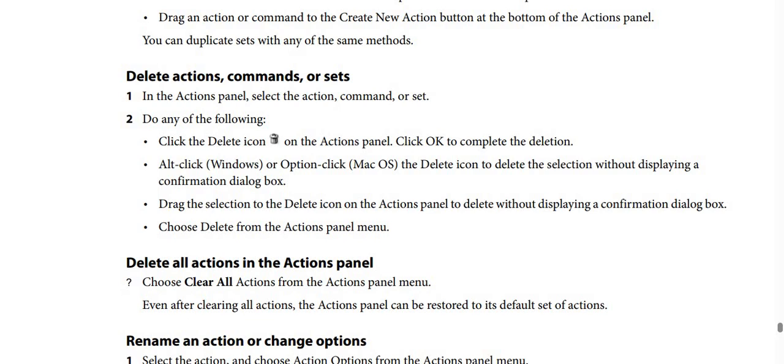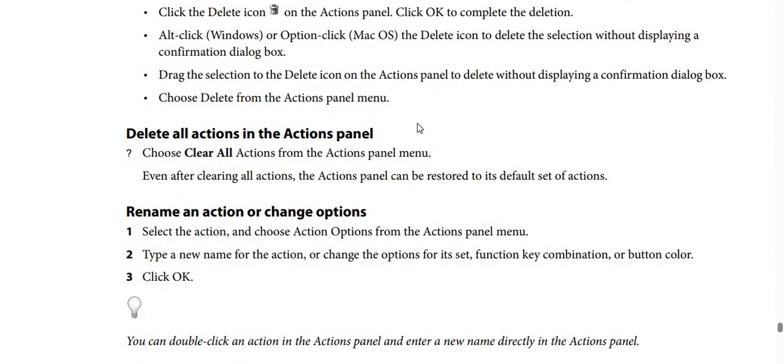The second option, Alt-click if you use Windows or Option-click if you use macOS the Delete icon to delete the selection without displaying a confirmation dialog box. Or drag the selection to the Delete icon on the Actions panel to delete without displaying a confirmation dialog box. Or choose Delete from the Actions panel menu.